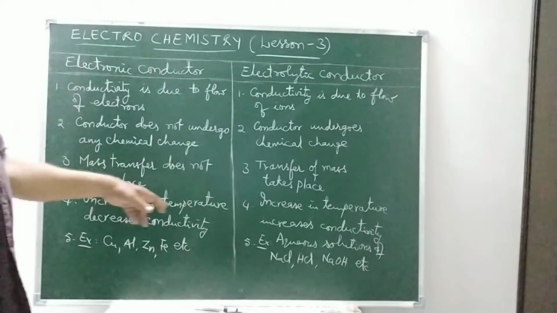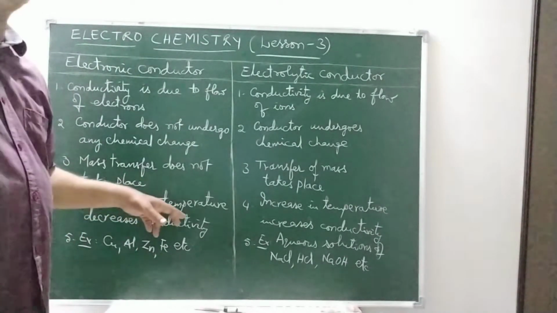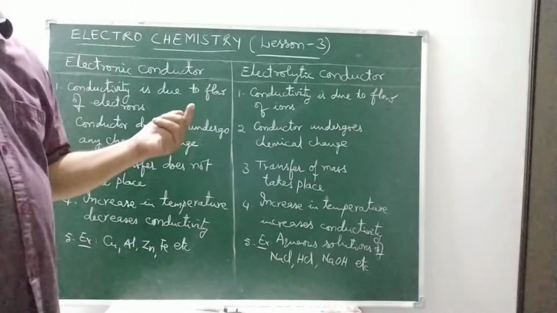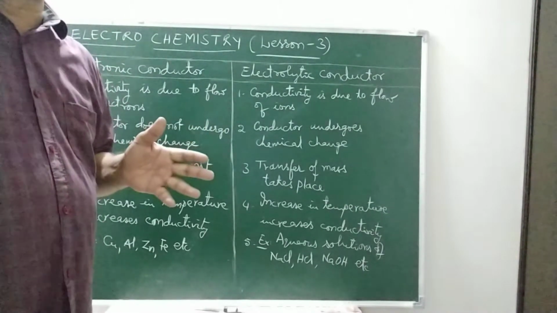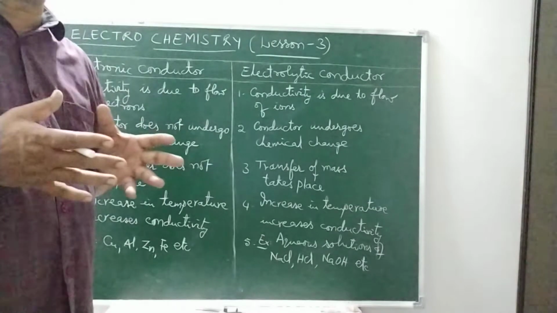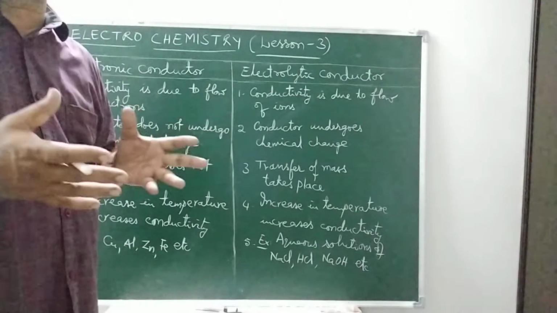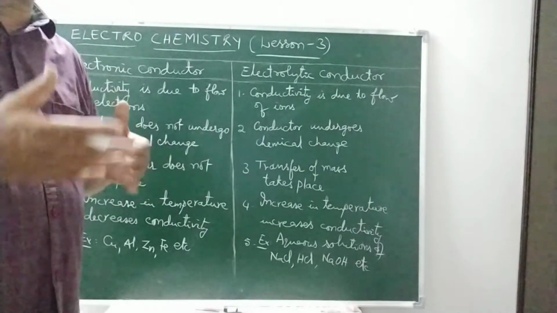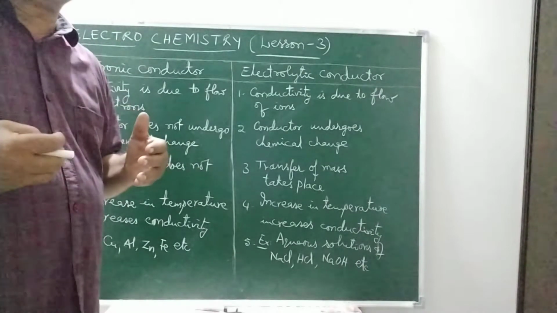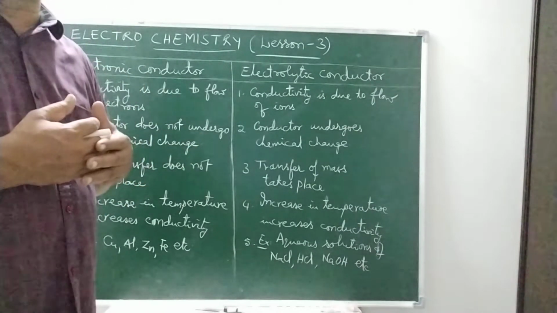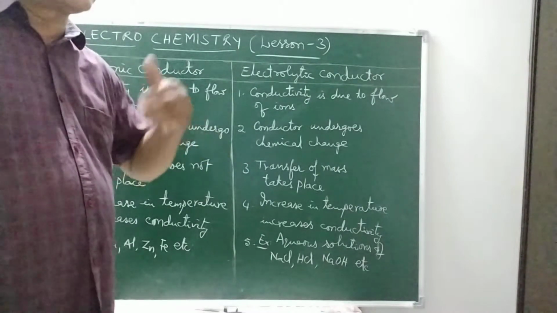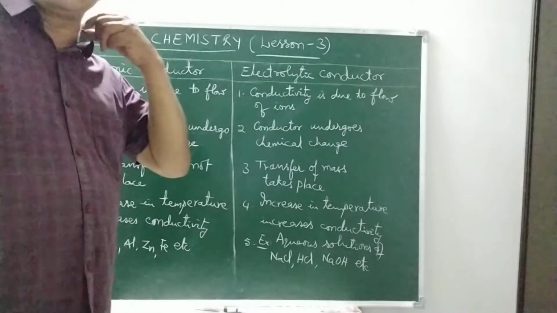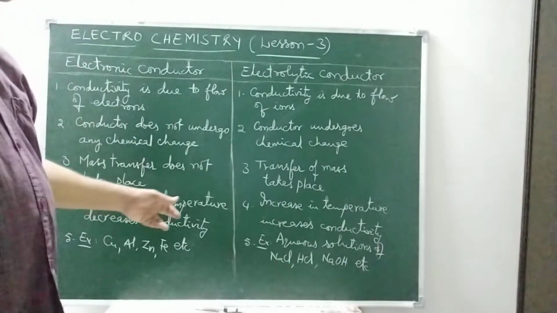Right. And increase in temperature decreases the conductivity. If we heat the copper wire, then the conductivity decreases. This is due to the zigzag movement of electrons. When they have zigzag movement, they cannot easily flow through the cross section. So, the number of electrons that pass through a cross section in unit time decreases. That means the conductivity decreases.